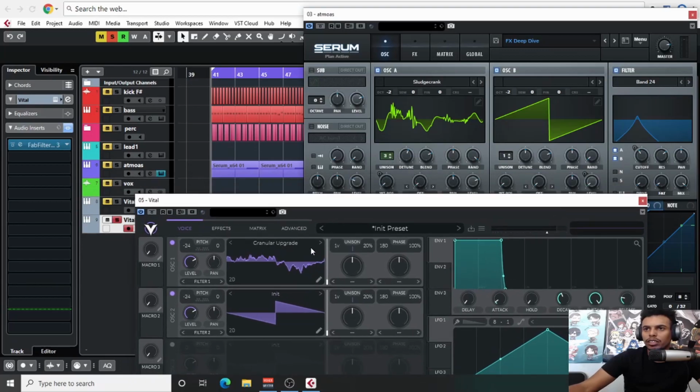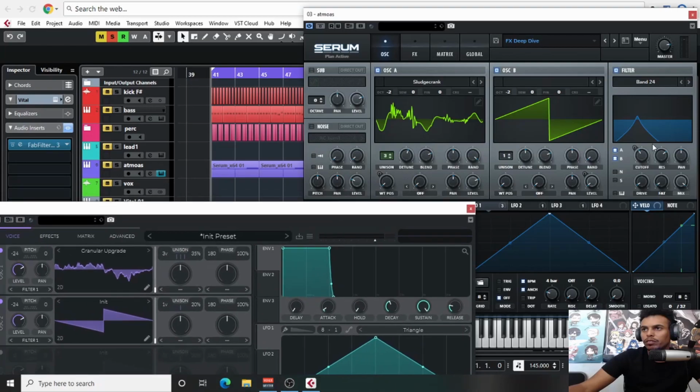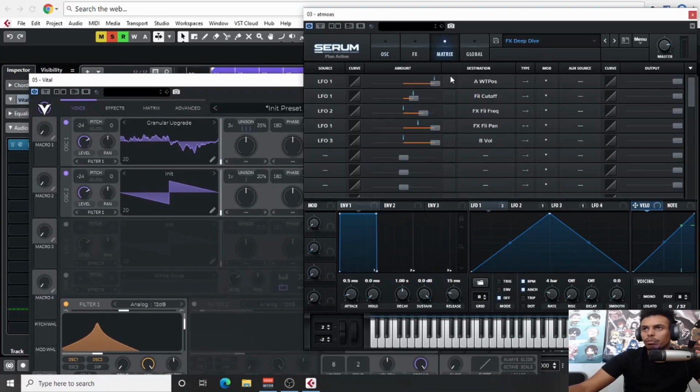On our second one we have 3 voices, but more detuned. The first one we have nothing. Both of those are going into filter 1, A and B. Some resonance, quite a bit. That's about it. Okay, so let's look at the matrix.